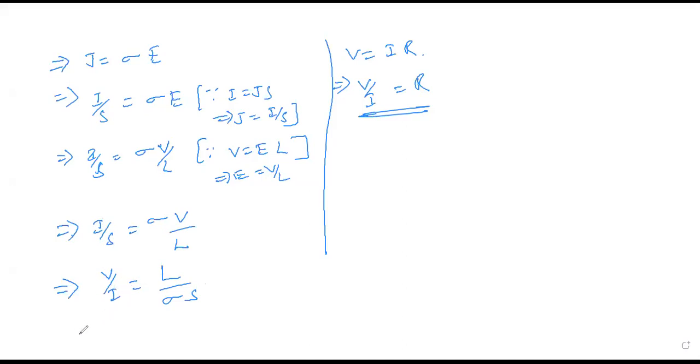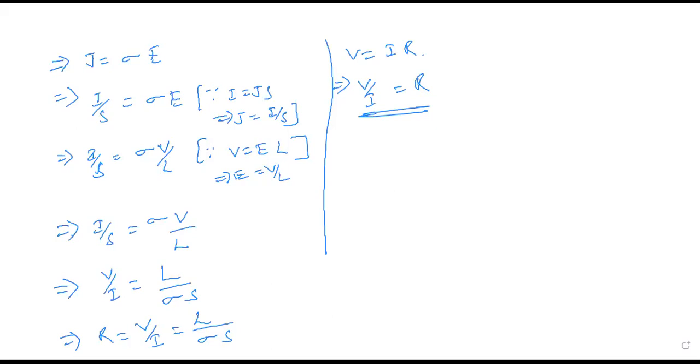V by I, and we can write this V by I is equal to R, right? So that means R is equal to V by I is equal to L by sigma. Yes, correct. So this is the expression we got. This is nothing but Ohm's law, which we already know. In that format, we have extracted that relation from these definitions.